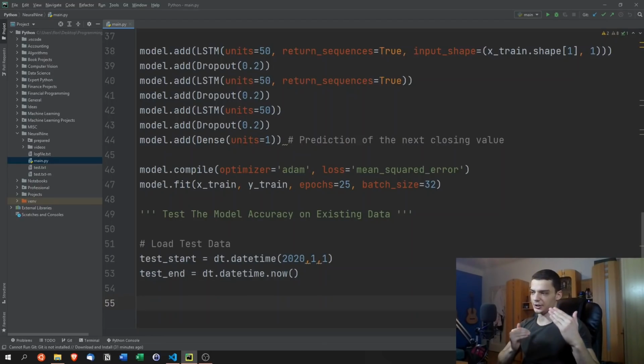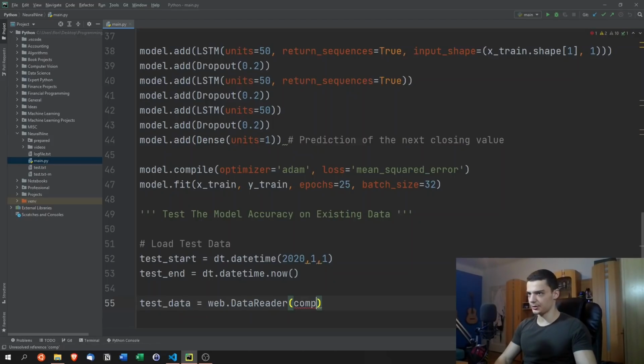This is the time range of the test data. So we have the data here, but the model has never seen that data. So we're going to see how well it performs on that data. And here we're going to say test data is just web.DataReader, same company name, of course.